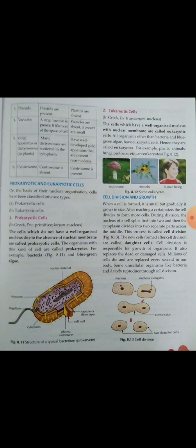During division, the nucleus of the cell splits first. Splits means it spreads to both sides. The nucleus of a cell splits first into two, and then the cytoplasm divides into two separate parts across the middle. This process is called cell division. The new cells formed after cell division are called daughter cells.